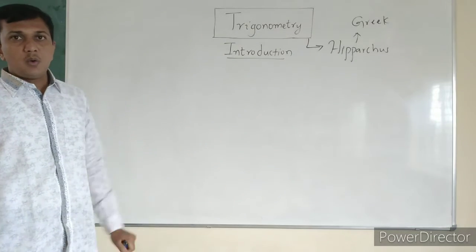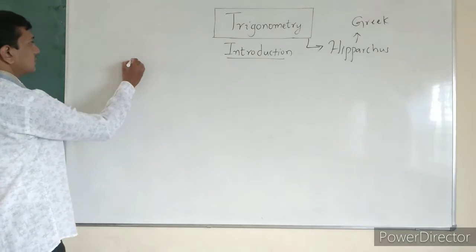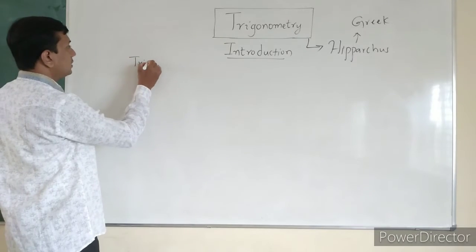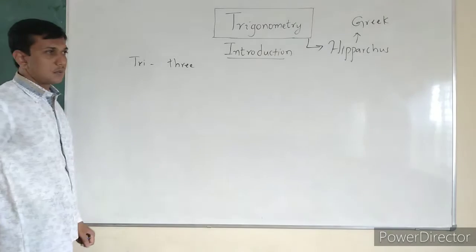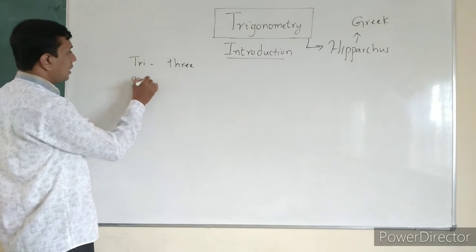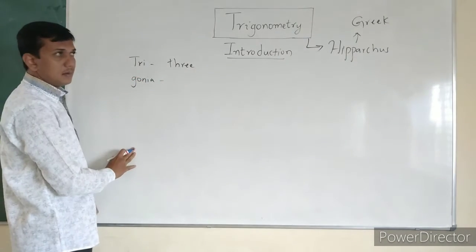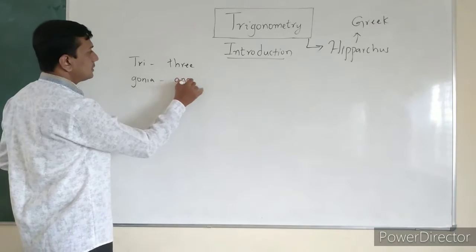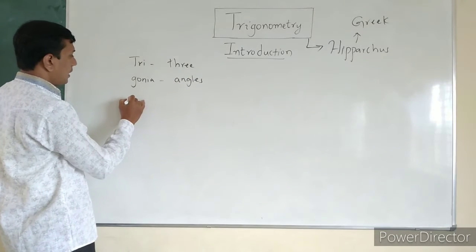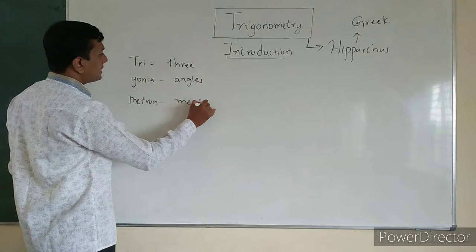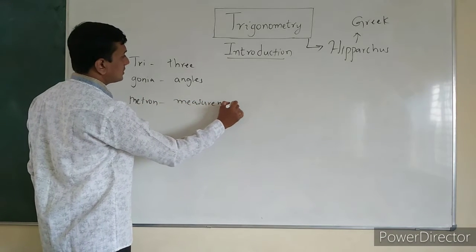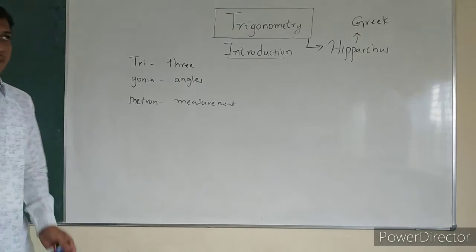So the word trigonometry is made from three words. Tri means three, gonia means angles, metron means measurement or measures. Three angles measurements.